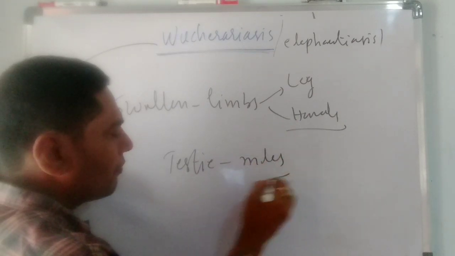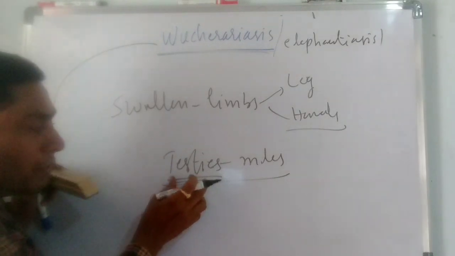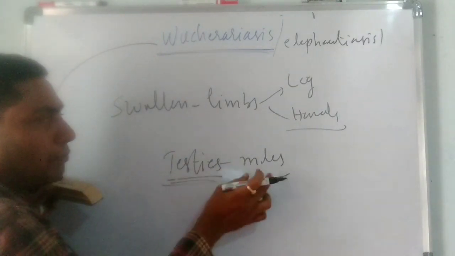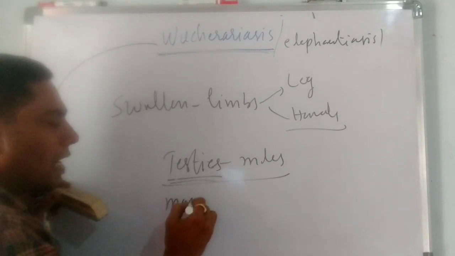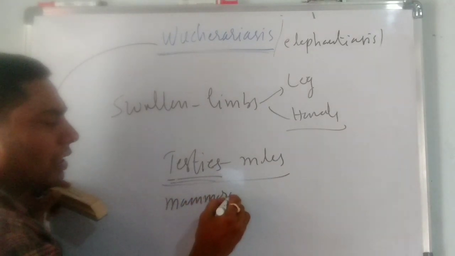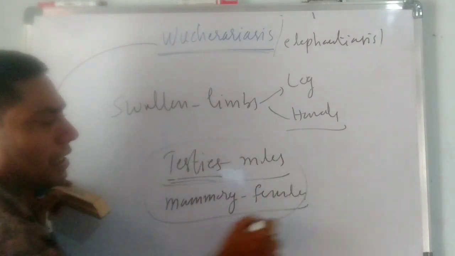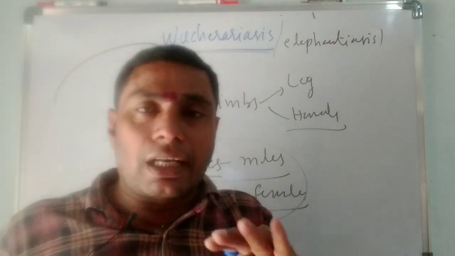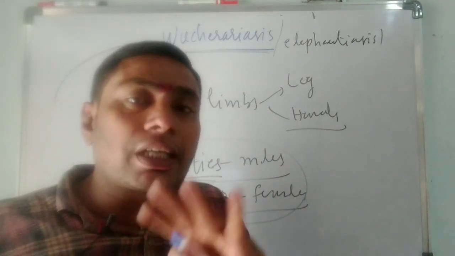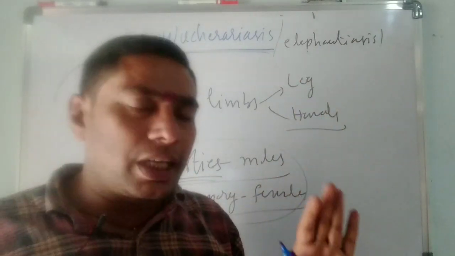The abnormal growth of the testis in the male is caused by Wuchereriasis. Abnormal growth of the mammary glands can occur in females. In severe cases, the limbs will be swollen like an elephant's leg. That's why it is known as elephantiasis.